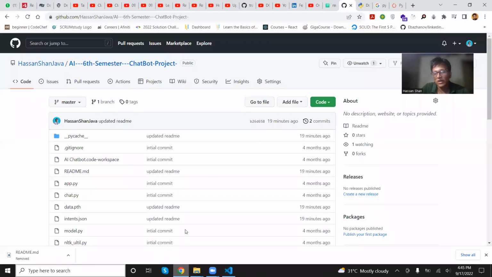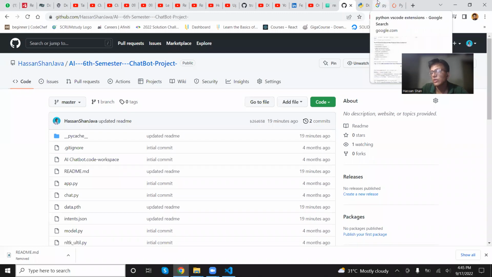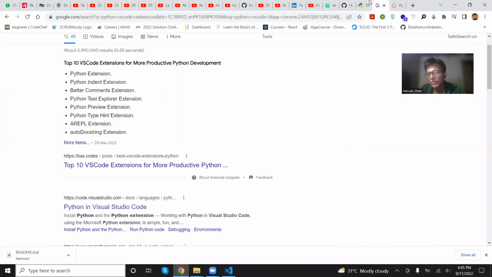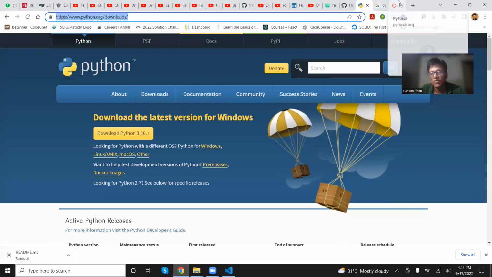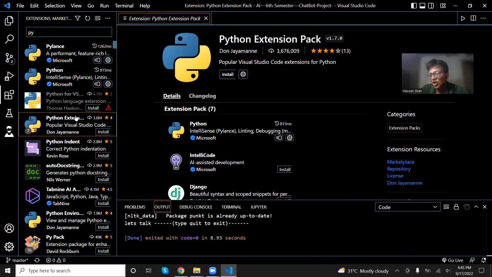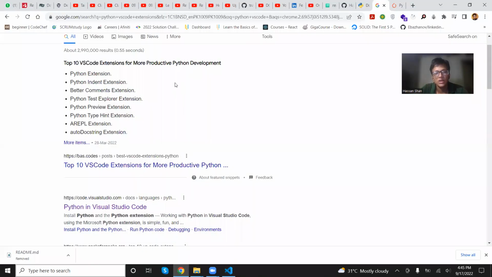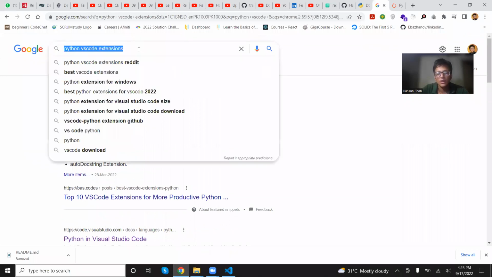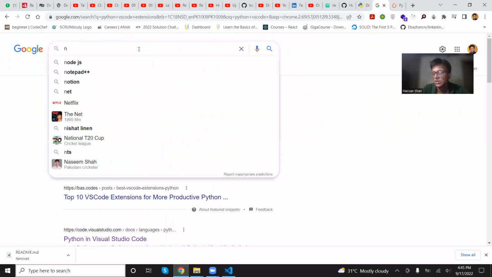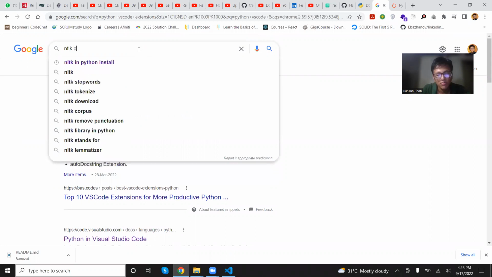And then after that, I want you to install the NLTK library, because that's really important if you're going to be working with a chatbot. You need something to process your data, because again, the human response can be kind of messed up, so the machine needs to understand that. NLTK is a pretty cool tool to work with that, because it processes user input and changes that into code, like 1 and 0. And the machine processes that and then gives a response based on that. So NLTK, Python.